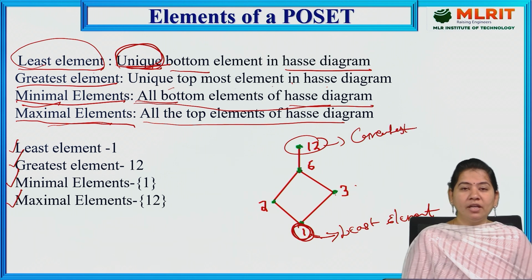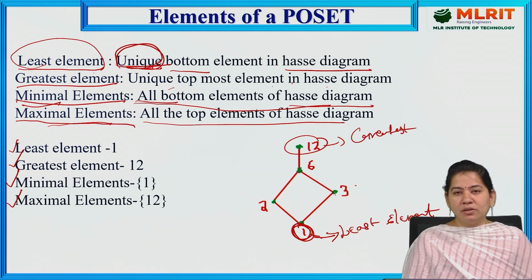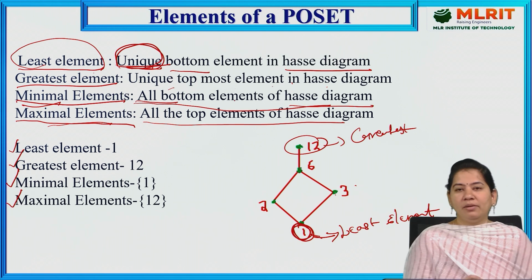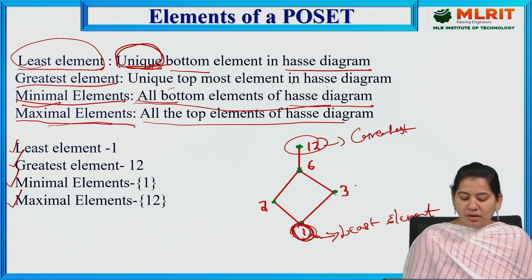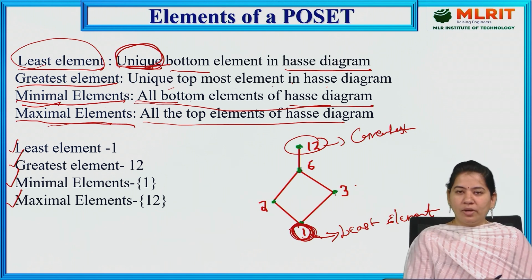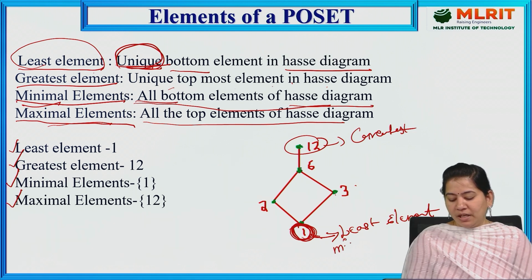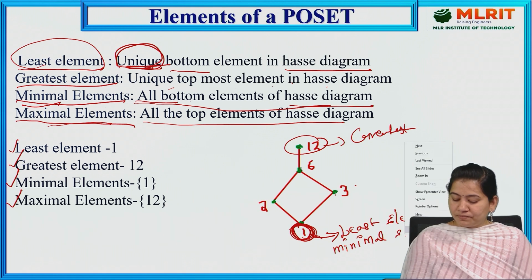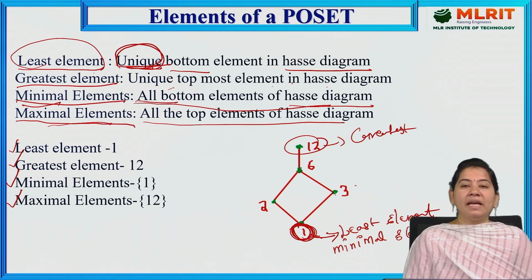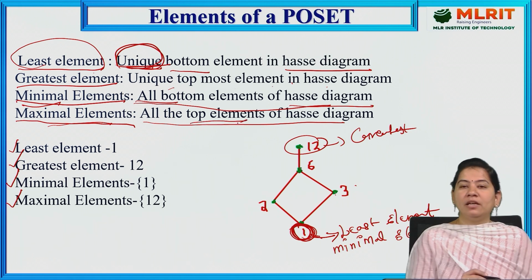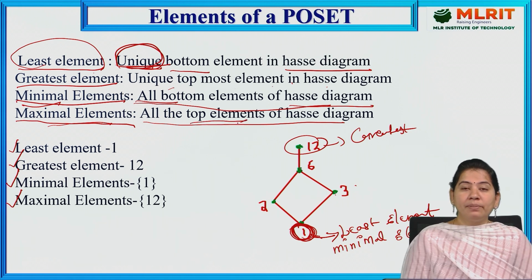Then, what are minimal elements and maximal elements? Here, all bottom elements are called minimal elements. Since we have only one bottom element, this itself is called the minimal element. In the same way, all topmost elements of the Hasse diagram are called maximal elements.